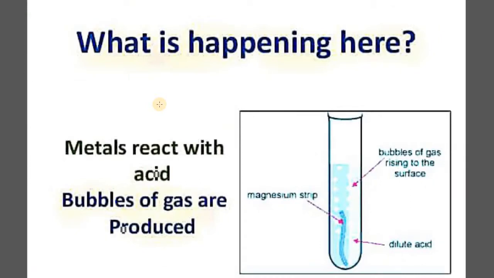Now let us understand what actually happens practically when this reaction is happening. Suppose we have taken a magnesium strip and added a dilute acid, say hydrochloric acid or sulfuric acid in its diluted form. We find some bubbles forming which keep on rising to the surface. So what is happening here? It is the bubbles of the gas which is getting produced. Theoretically we know this gas is hydrogen, but what is the way to confirm the same practically? So let us talk about the testing for this particular gas, how it can be done.